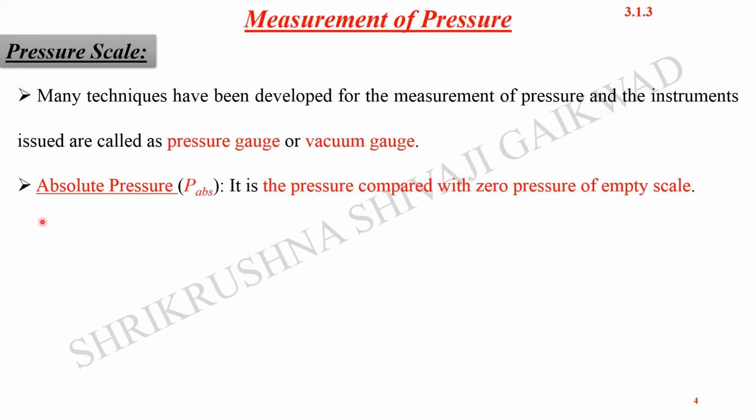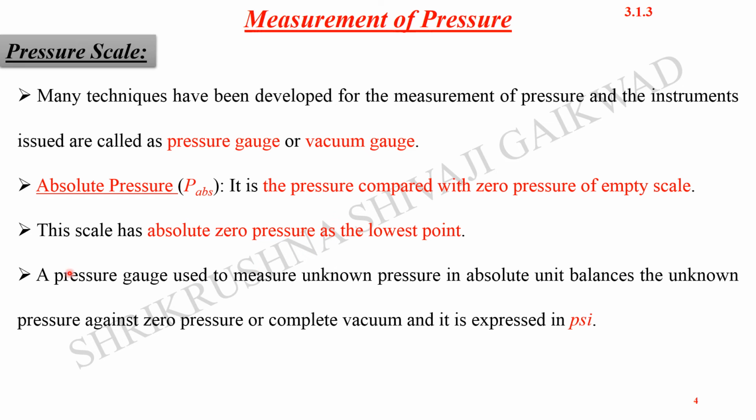The different term, apart from vacuum or pressure, is absolute pressure. It is pressure compared with the zero pressure of the empty scale. Zero pressure of the empty scale means the absolute pressure. This scale has absolute zero pressure as the lowest point, so it is defined as the lowest point which could be observed.